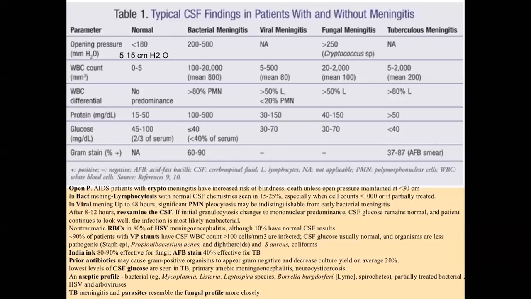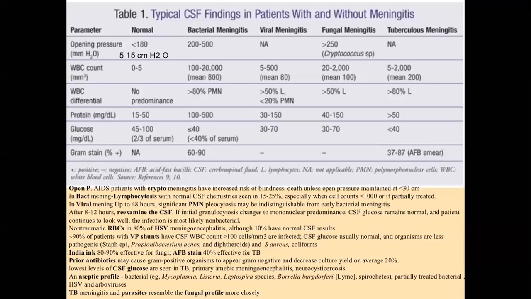decreased. Now CSF gram stain. If CSF gram stain is positive, the diagnosis is bacterial meningitis. If CSF gram stain is negative, the diagnosis may be viral meningitis, fungal meningitis, or tuberculosis meningitis. If gram stain is positive, we call it septic meningitis. If gram stain is negative, we call it aseptic meningitis.